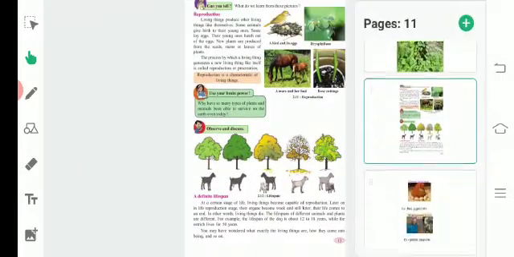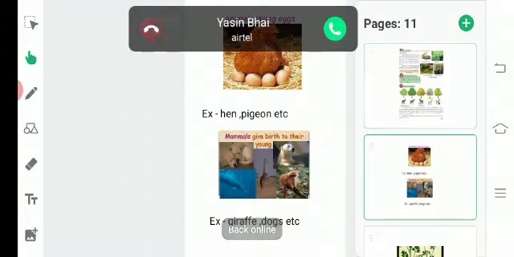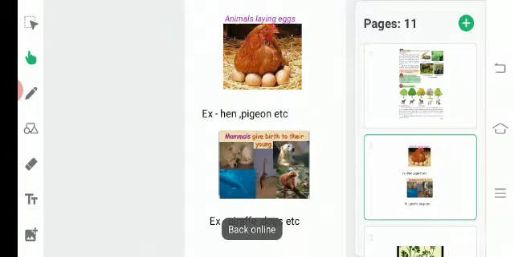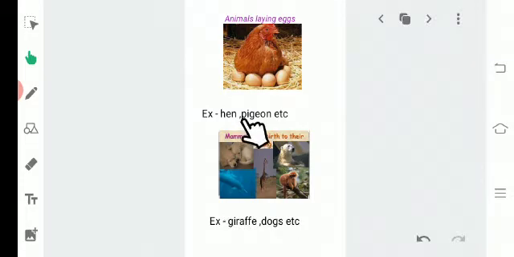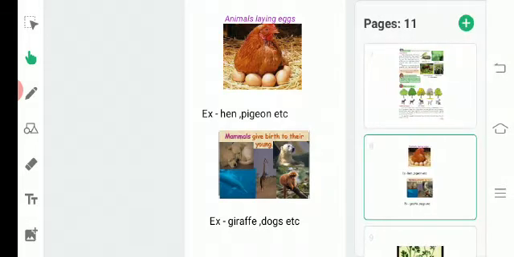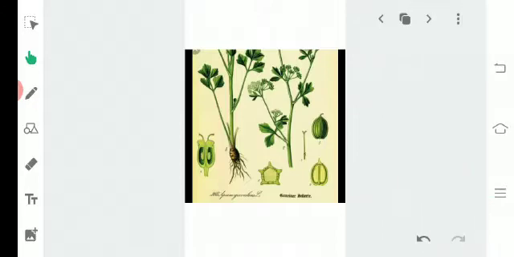Here are the examples. Animals laying eggs, for example hens, pigeons, etc. They reproduce by means of laying eggs. And mammals give birth to their young ones. They reproduce by giving birth to their young ones, like giraffe, dog, etc. How do plants reproduce? Plants reproduce by making a new plant, from seed, then stem, then leaves, then fruit.